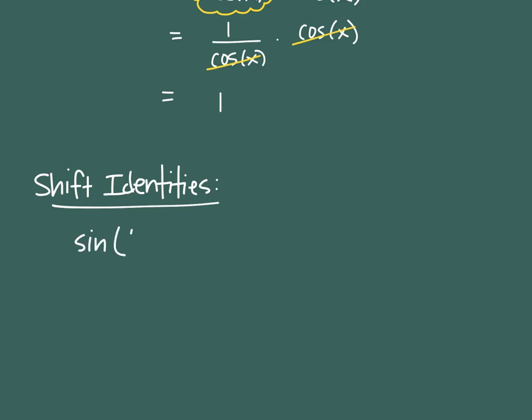All right, the sine of pi halves minus x and the cosine of pi halves minus x. These are both shifted. Shifted what direction? What do you think? What direction? Why?